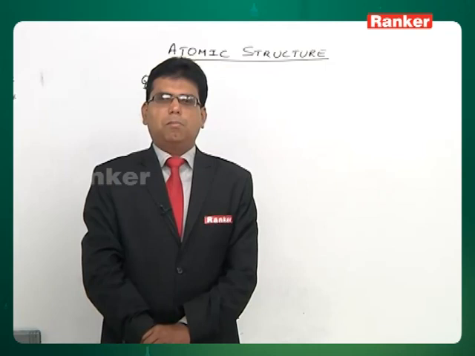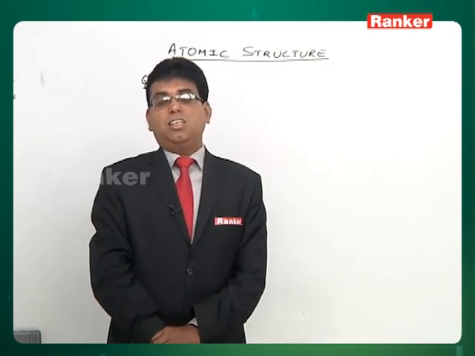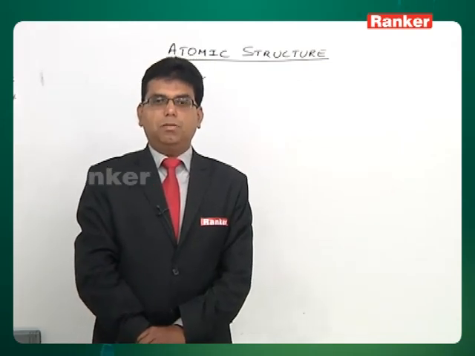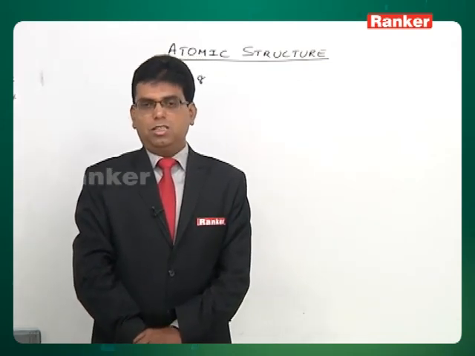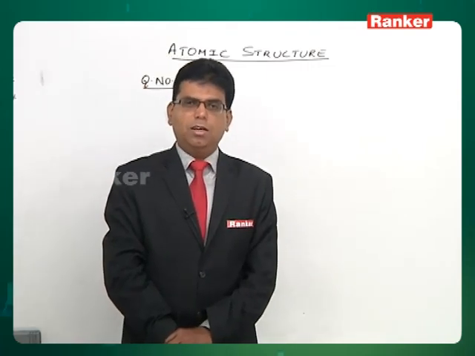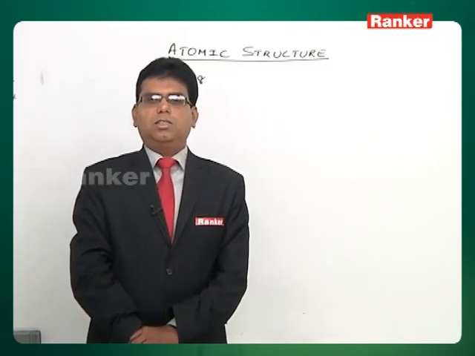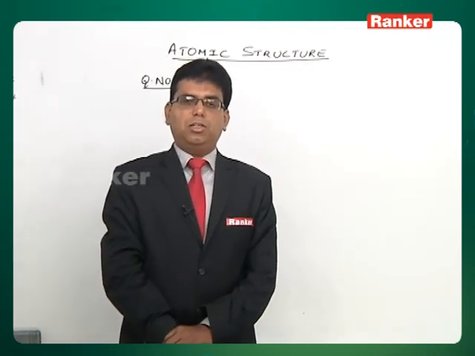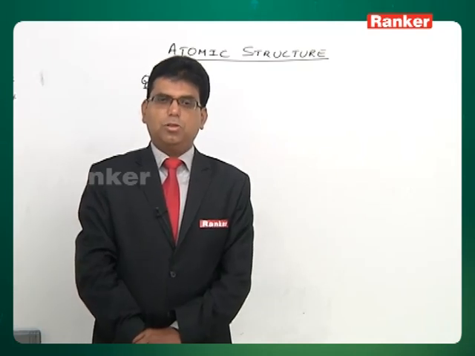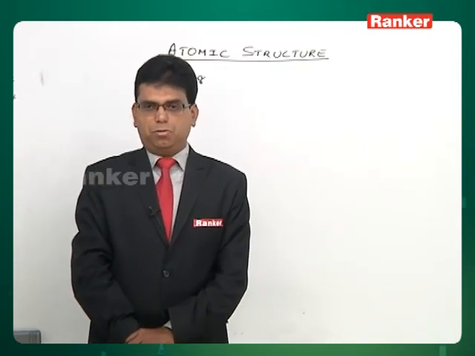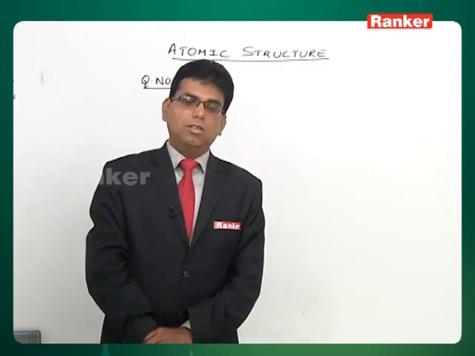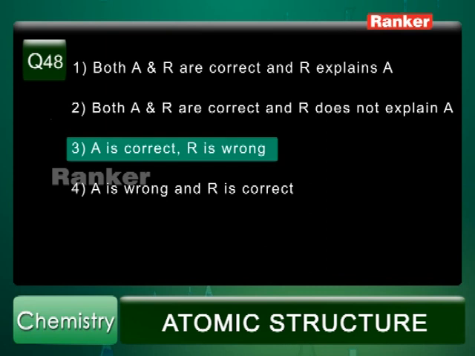So assertion is correct. But in the reason it is given that the value of charge and mass of an electron is independent of cathode material and the gas present. No, it's wrong, because the charge and mass of electron is dependent on the cathode material, depending on what metal we use. So it is dependent on the material that we use. So reason is wrong. So assertion is correct and reason is wrong. So the correct option here is option 3.